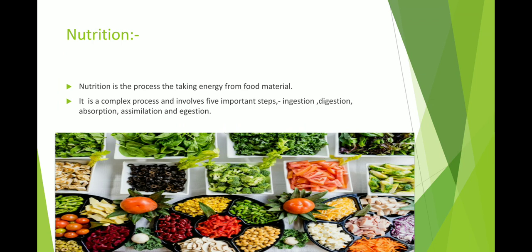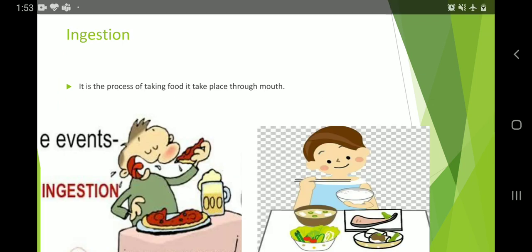Let me make that clear to you. We will discuss ingestion, digestion, absorption, assimilation, and egestion in human beings, microorganisms, and ruminant animals also. But here we just take a brief introduction about these words. So let's move on. What is ingestion? What is the exact meaning of ingestion?